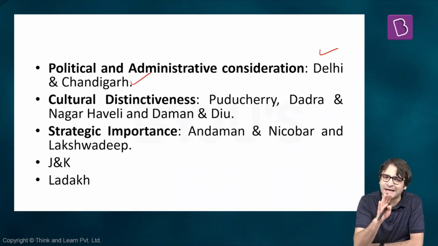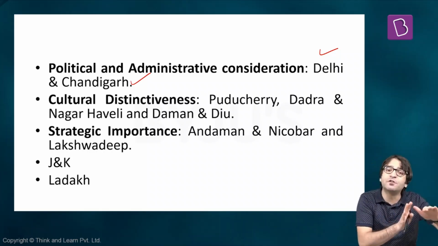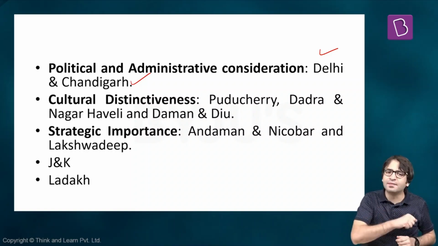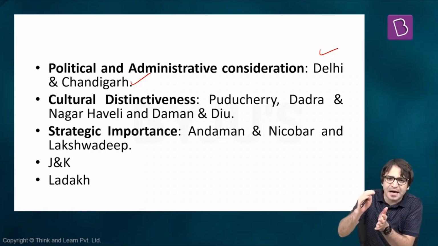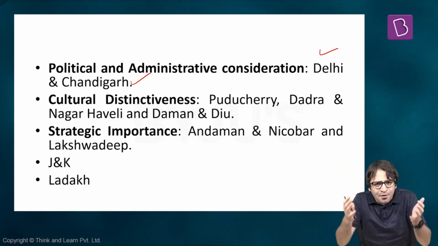But the structure of governance in Delhi is slightly different, because in Delhi we have a legislative assembly, we have a chief minister as well. But that is something I'm going to tell you slightly later. Chandigarh, for example: Punjab was to be divided. Punjab was to be reorganized. Punjab was to be divided into Punjab and Haryana, and the hilly parts of the state were to be merged into Himachal Pradesh, for example. That was the reorganization done.